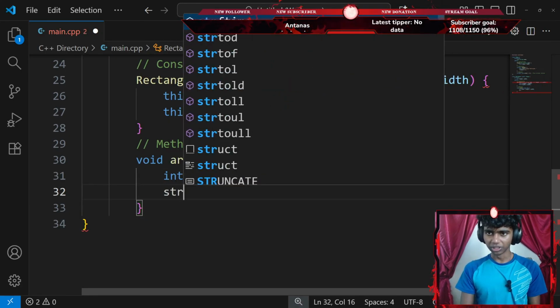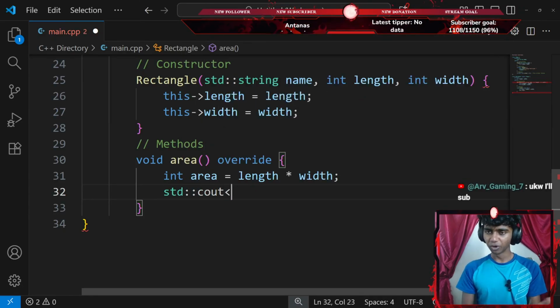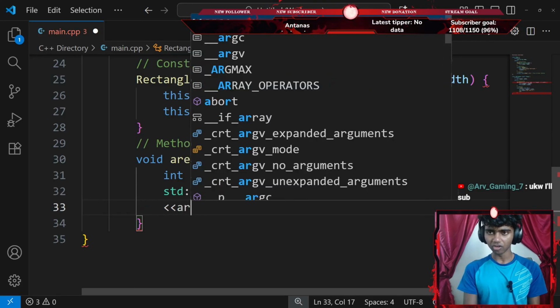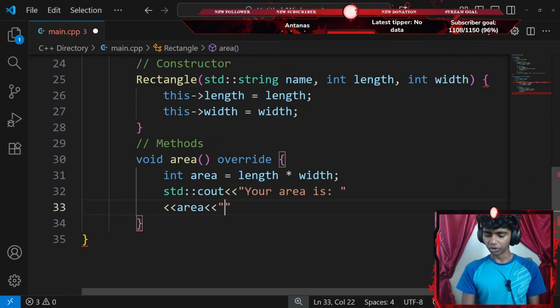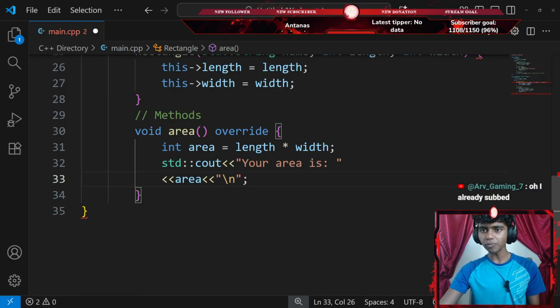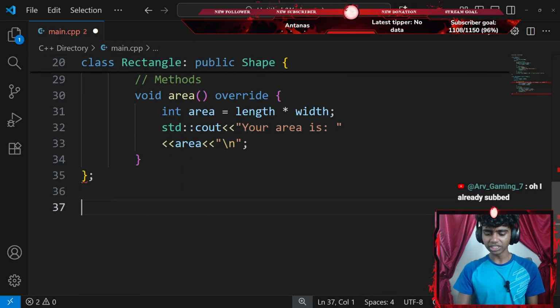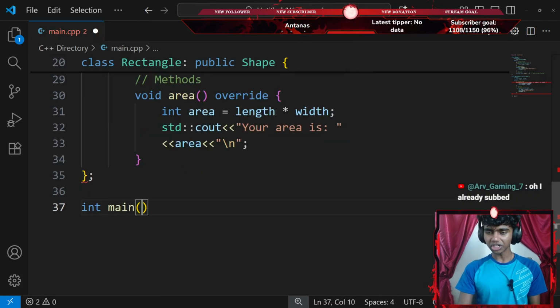Okay, and then let's go with a standard console output with an insertion operator that is going to say something like "Your area is". So I'll go with another insertion operator of my area variable with a \n new line, ending with a semicolon. Okay, that's pretty much it. Let's go ahead and end my class with a semicolon. Now let's go ahead and create a main function.